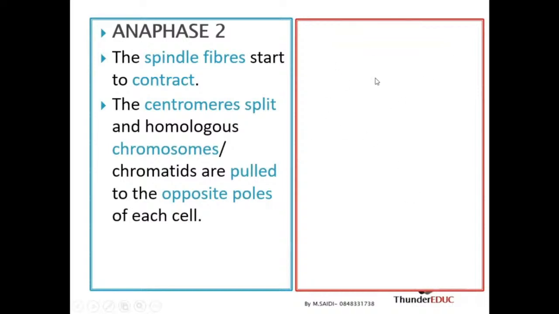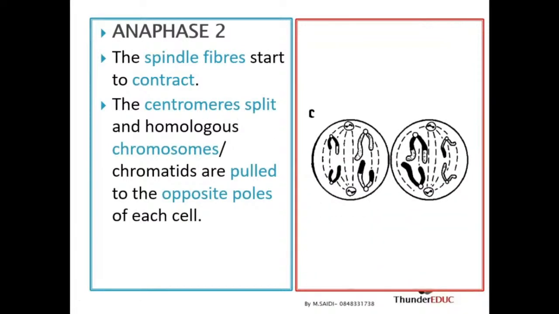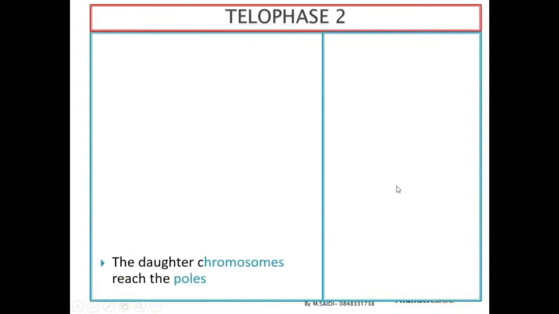Remember, a chromosome is divided into 2 chromatids. Now one chromatid is going to go to one side and another chromatid is going to go to the other side of the cell. So this is what I'm saying, that now the chromatids move to opposite poles. It was together here. Now this one pulls this side and this one pulls that side. Check the direction: it's not facing this way, it's facing that way, because the force of pulling is coming from this side. So that's why it's supposed to be like that. When you're drawing, take caution so that you draw it properly. And check the shadings. The shadings are also very important when you are doing it.